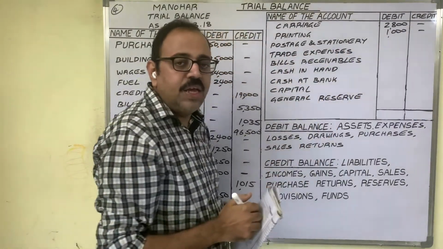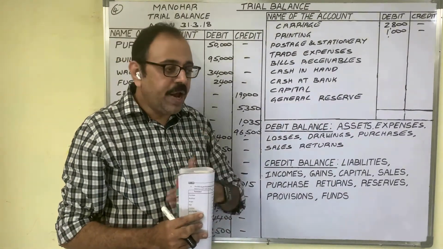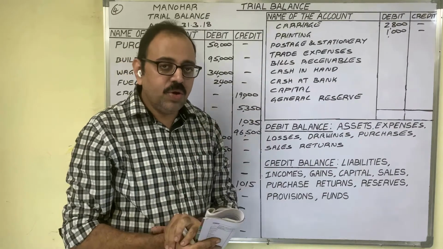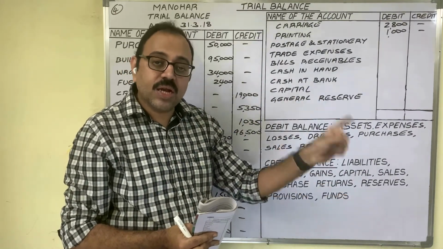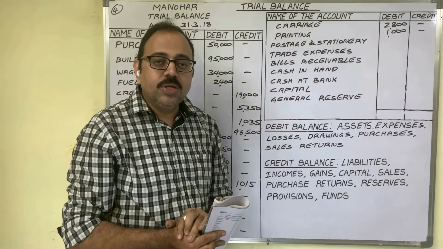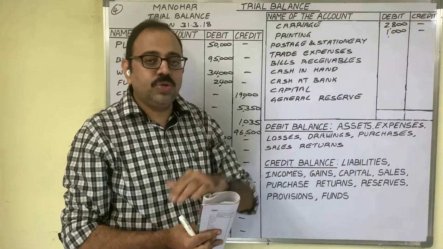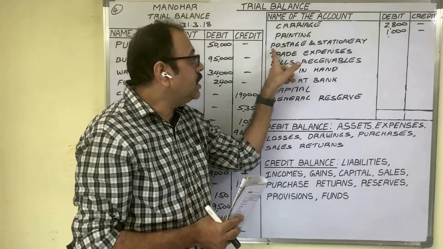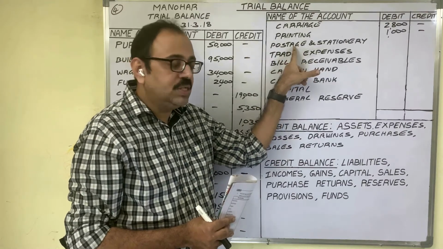Postage and stationery. Postage. When we run a business, we have to maintain communication with other parties, with our bankers, with the suppliers, with the debtors, with the customers, with the government. Sometimes we send letters and envelopes to them. For that, we have to incur some postal expenses. That expenditure is known as postage.